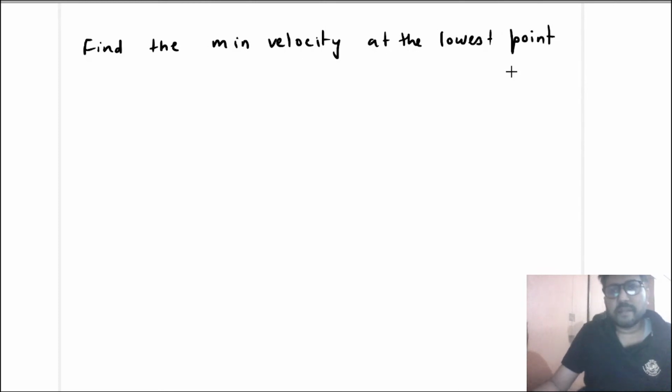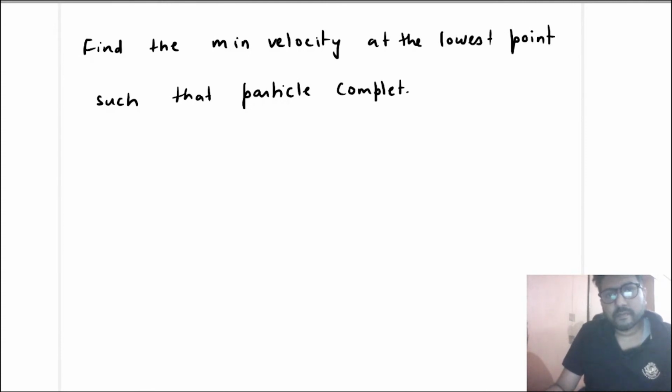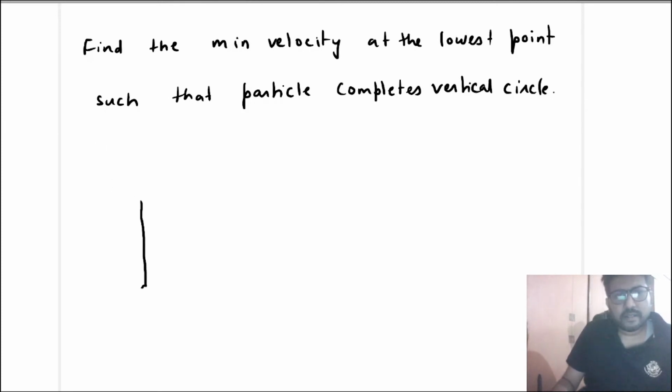We need to find the minimum velocity at the lowest point such that the particle completes the vertical circle. Now, for the particle to complete the vertical circle, let the speed given be v min. The particle will complete the vertical circle when tension becomes 0 at the highest point.